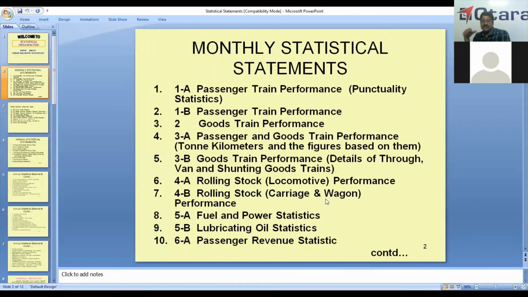So these are all the monthly statistical statements that are submitted to the Railway Board every month. The yearly statement includes punctuality statistics. Then 1B is passenger train performance, then vehicle kilometers, train kilometers, train hours, etc. Then 2 and 3 are goods train performance, that is goods train kilometers, goods engine kilometers, wagon kilometers per wagon day, NT kilometers per wagon day, etc. Then 3B is goods train performance.